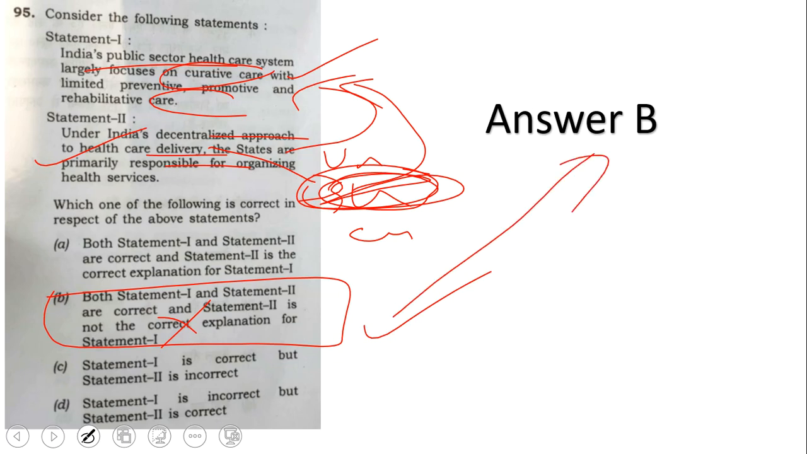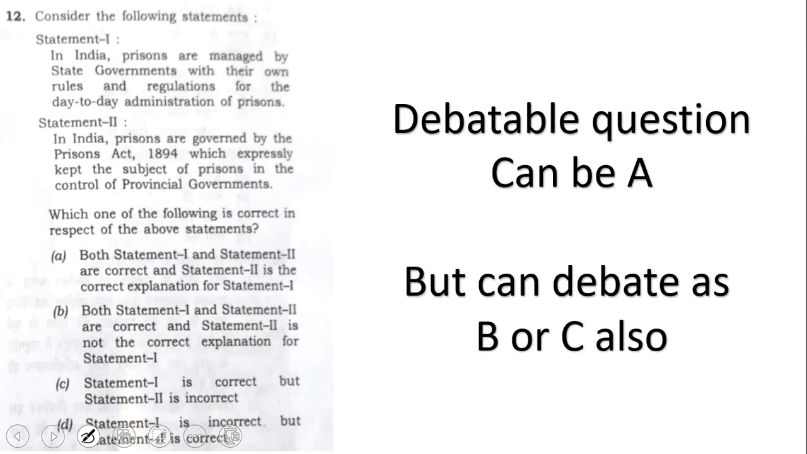This is how you have to tackle this kind of question. Just like in CSAT, GS and CSAT are the same now. This is the one which is a little debatable. I have an answer in mind; it can be A, like both are correct. This is the same thing.